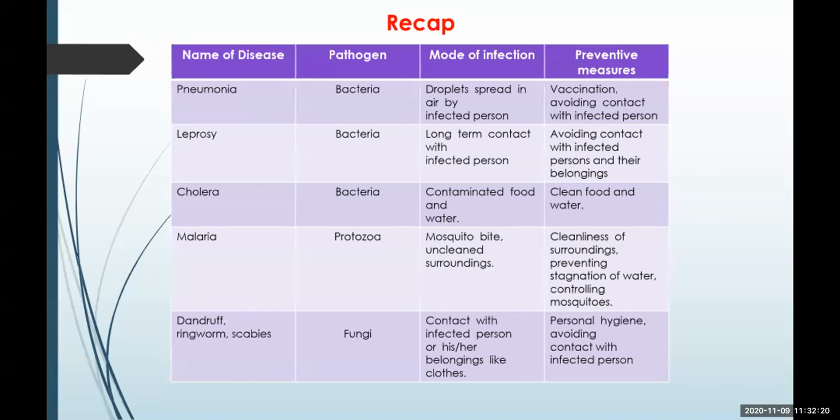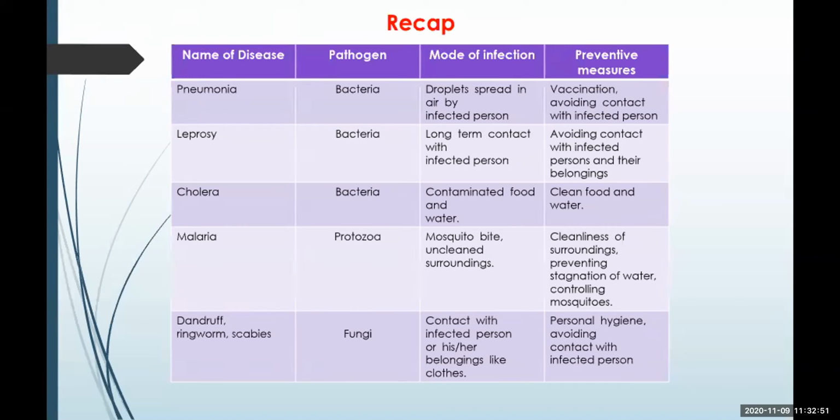Next is cholera. It is again a bacterial disease which spreads through contaminated food and water. So, to prevent this disease, it is very essential to consume properly cooked food which is kept covered, and well filtered or boiled water, so that this disease does not spread.